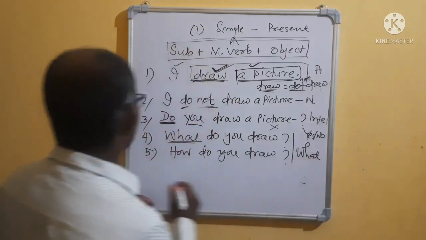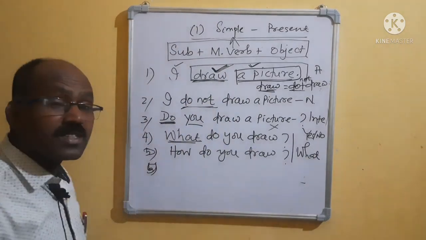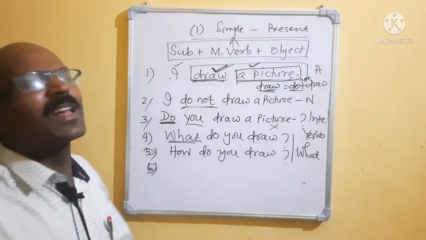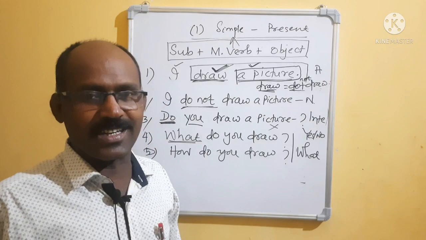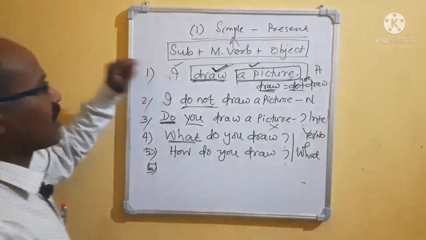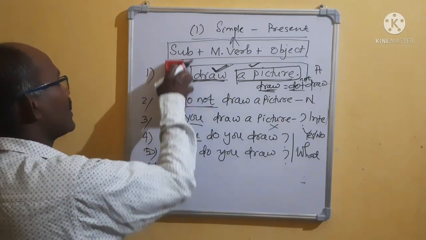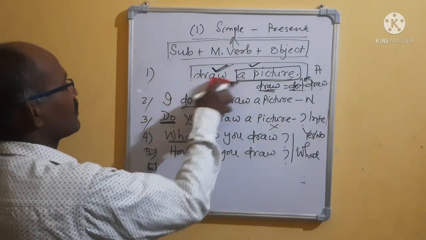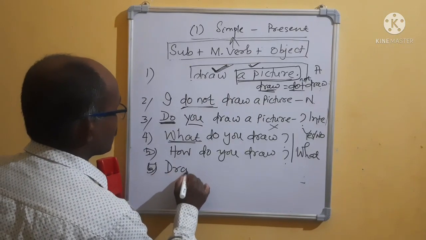Then what is that? The last one, number 5, is the imperative sentence. The imperative sentence is very easy. Command sentence, advice sentence, suggestion sentence. Suppose I draw a picture. I omitted this one. Now what remained? Listen: draw a picture.